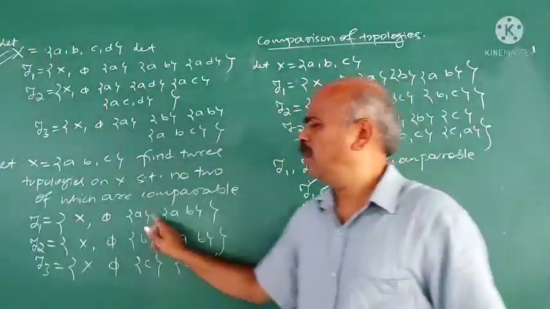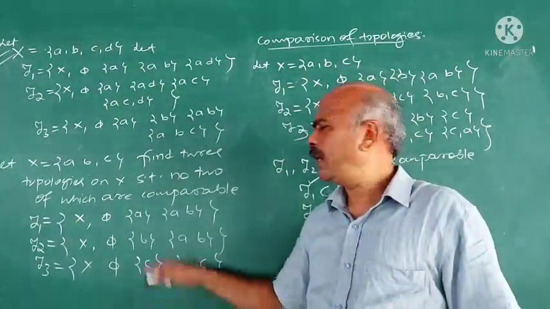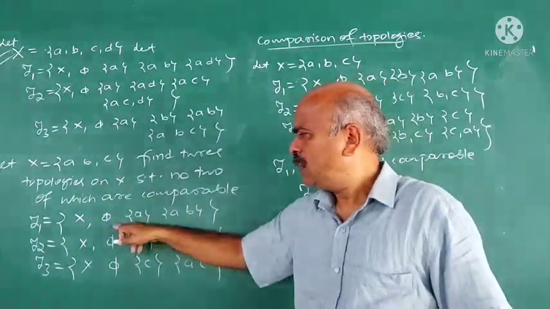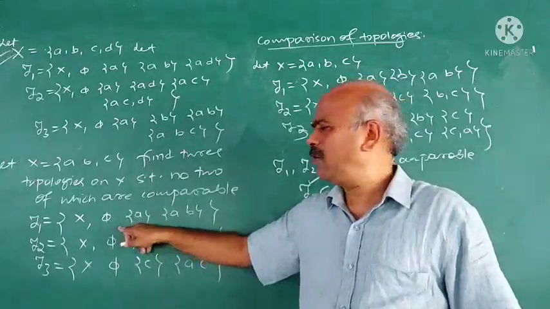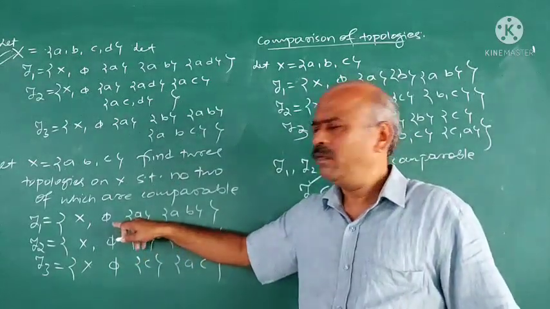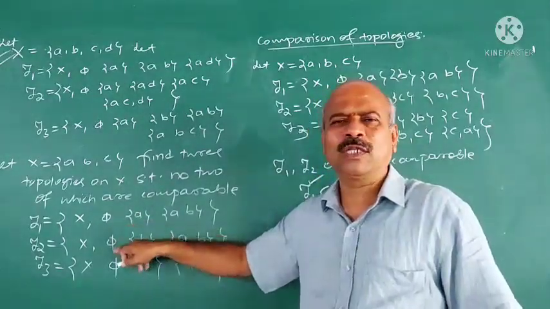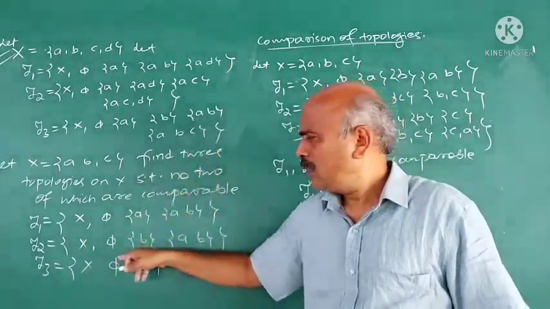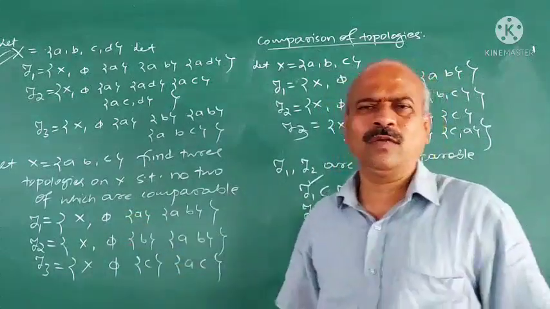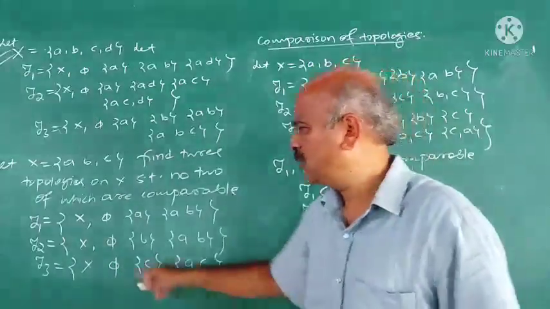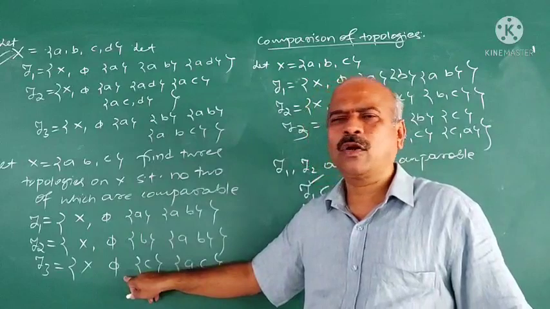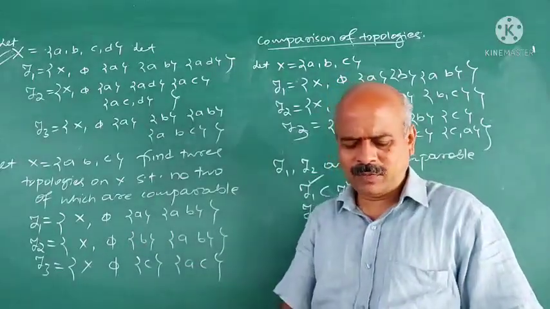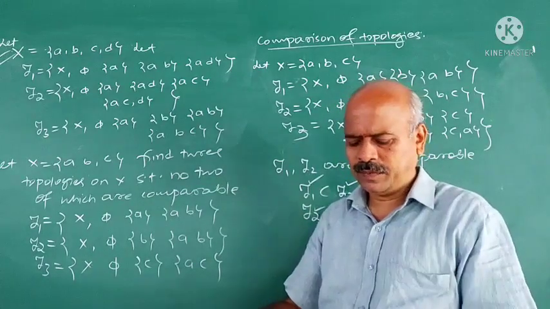Then TOE1, TOE2, TOE3 are not comparable, because TOE1 and TOE2 are comparable only when TOE1 is contained in TOE2 or TOE2 is contained in TOE1. It is not so here. All are topologies, which you can verify first. TOE2, TOE3 are not comparable. TOE1, TOE3 are not comparable. This is the example where the topologies are not comparable.